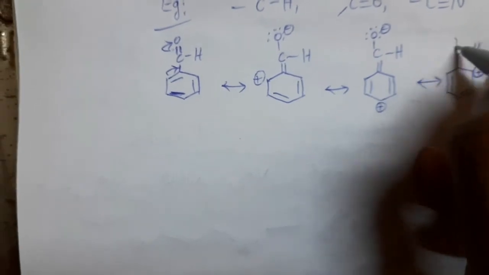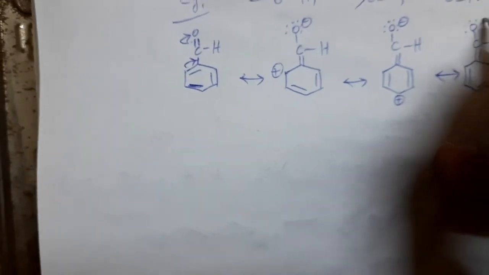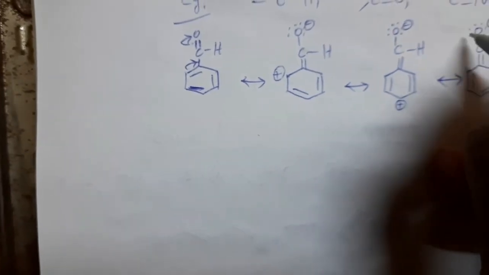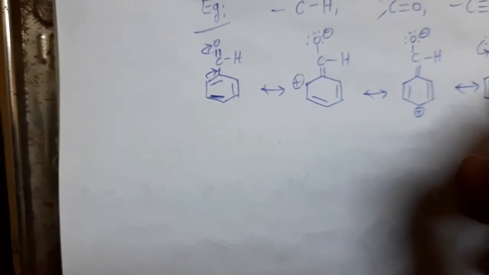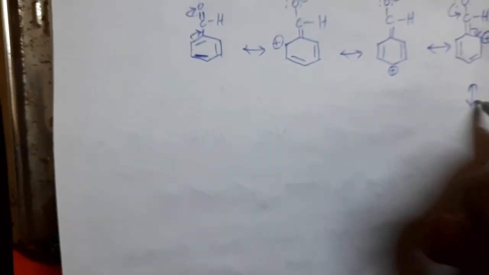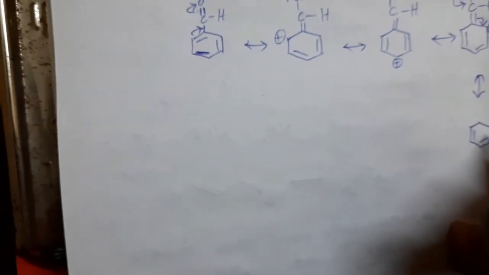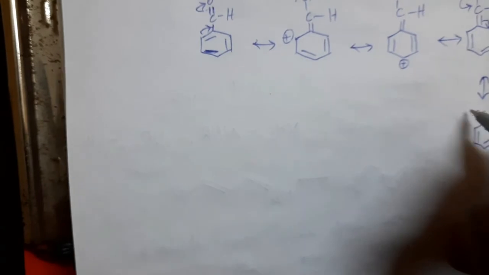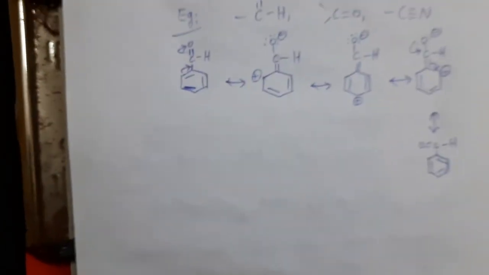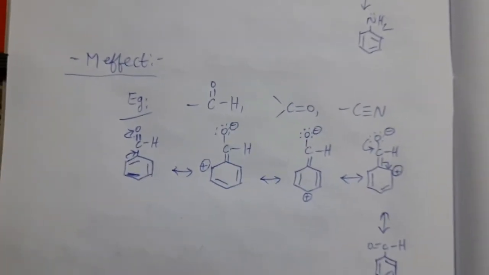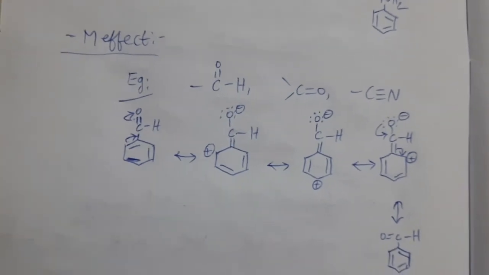So finally electron delocalization takes place in this way. Then we can get this final structure. Okay, so this is minus M effect in aromatic compounds.